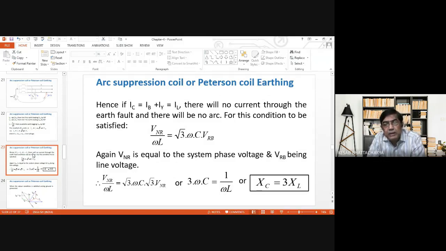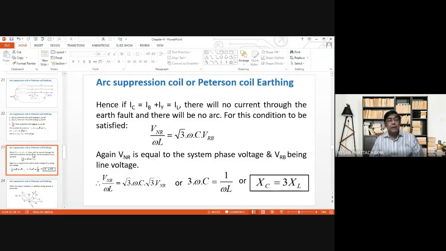By proper selection of the inductance, adjusting the taps provided with the inductive coil, the inductive current is equal and opposite to the capacitive fault current, that is IC is equal to IL. Then what will happen? No current will flow through the fault path to the earth, and the question of earth fault will not exist.